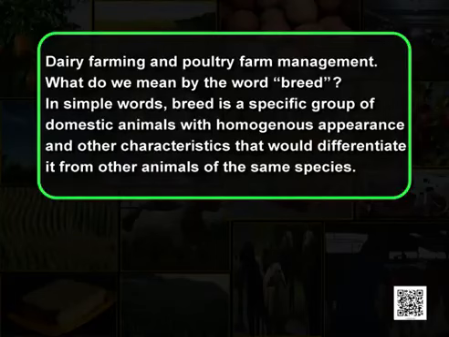I have mentioned good breed both in dairy farming and poultry farm management. What do we mean by the word breed? In simple words, breed is a specific group of domestic animals with homogeneous appearance and other characteristics that would differentiate it from other animals of the same species.